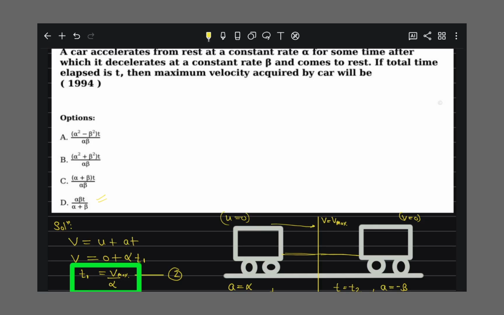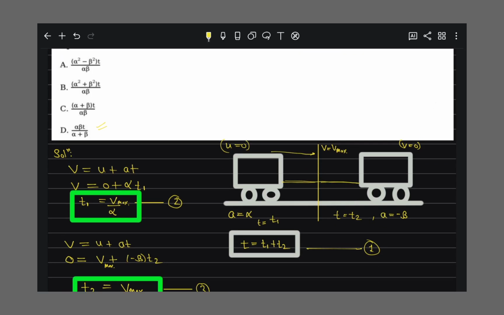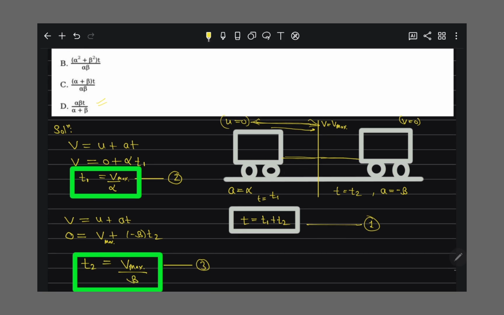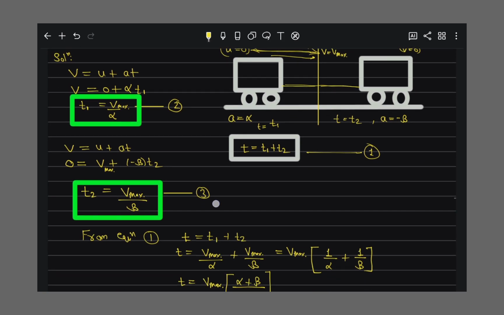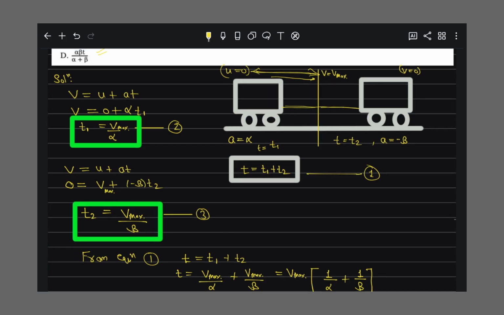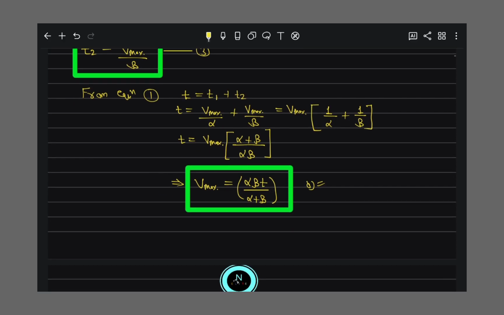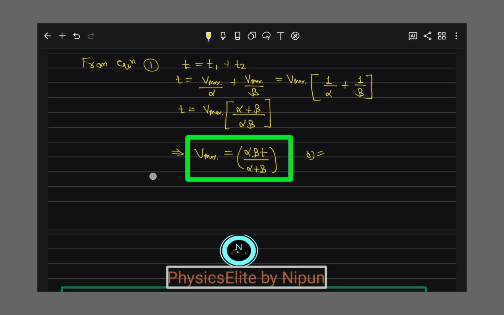After that the car decelerates, means its velocity is going to decrease. Assume that at the point where the car has its maximum velocity, that is v max, after that the acceleration is negative, means their velocity also decreases, right? So I find that v is equal to u plus at, then I find t1 time, then after that t2 time, and in this journey the total time is t1 plus t2. Then I put this value and I got that v max is alpha beta t upon alpha plus beta, right?